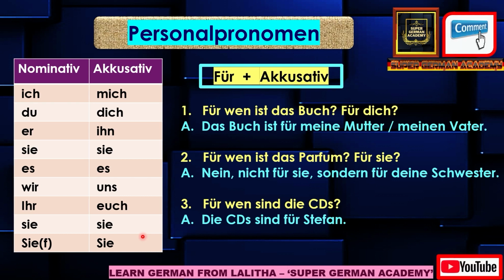So using this concept, you are using the accusative subjects, and here the preposition für is used along with the accusative, and für means for. Here are the question answers with für along with the accusative case. The first question is, für wen ist das Buch? Wen means whom here. Für means for. Für wen means for whom. Ist das Buch means is the book. For whom is the book? Für dich, for you, because the other person is receiving this book. Dich is the accusative form of du.